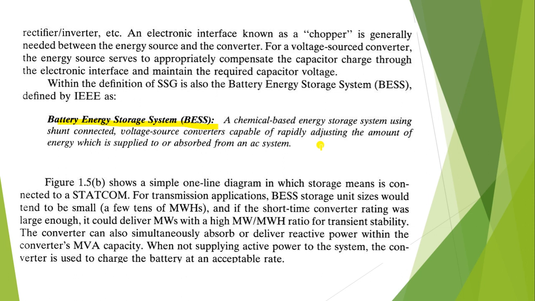For transmission application, BESS storage unit size would tend to be small, a few tens of megawatt hours, and if the short time converter rating was large enough, it could deliver megawatts with a megawatt hours ratio for transient stability.